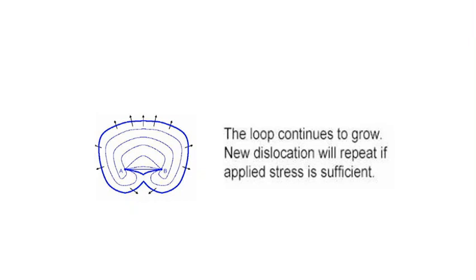Okay, so this loop continues to grow. The new dislocation will be repeated when the applied stress is sufficient or is still persisting inside the material. So depending upon this applied stress, this phenomenon will continue, and new dislocations will arise from the same position in such a way that a loop of dislocations or a group of dislocations will be created, originating from the same source itself. Okay.